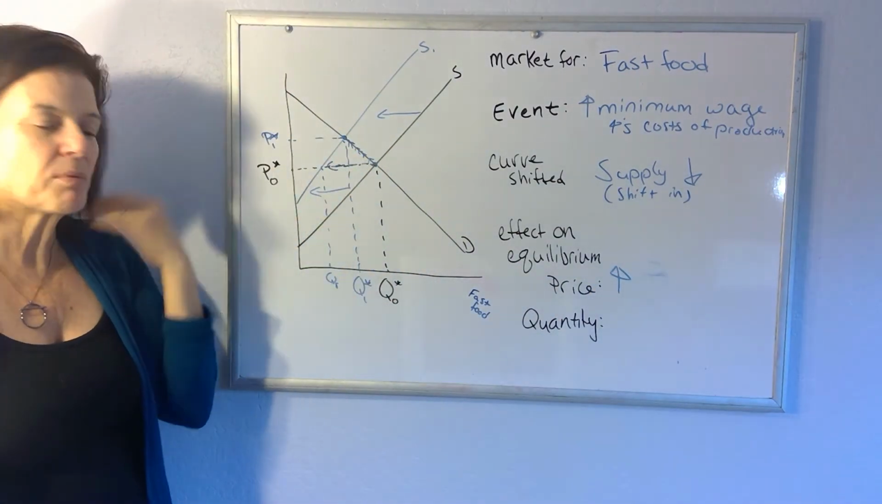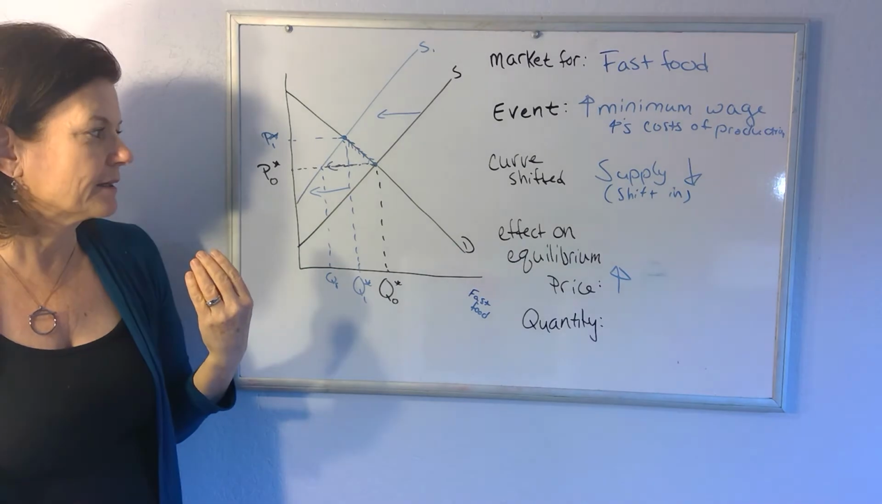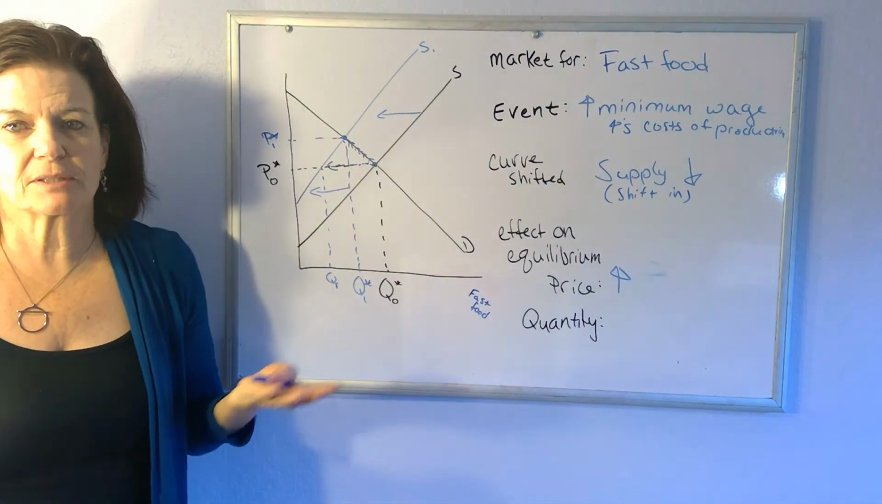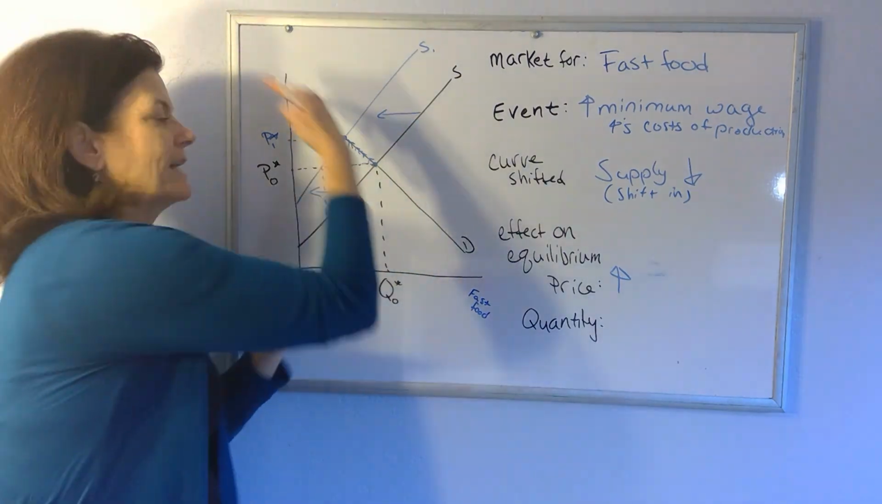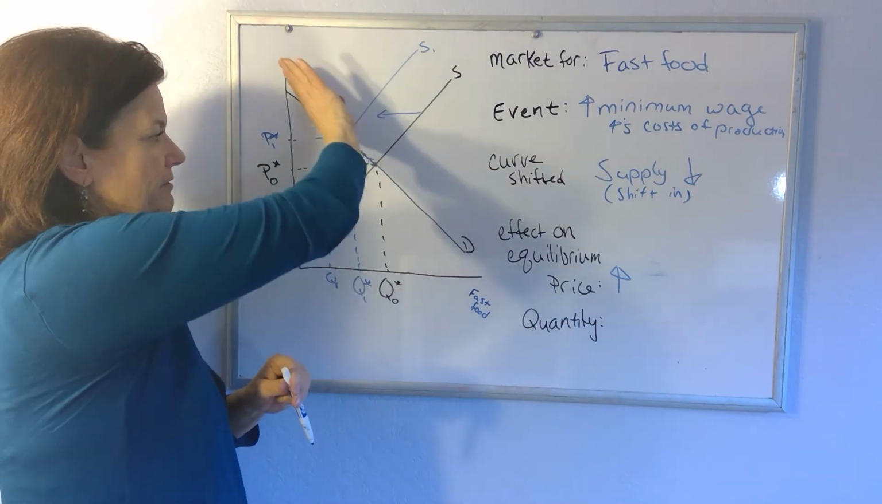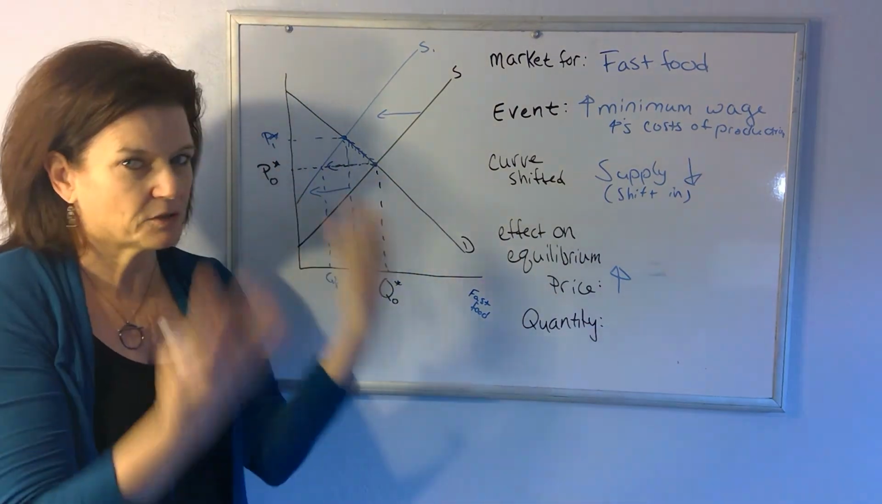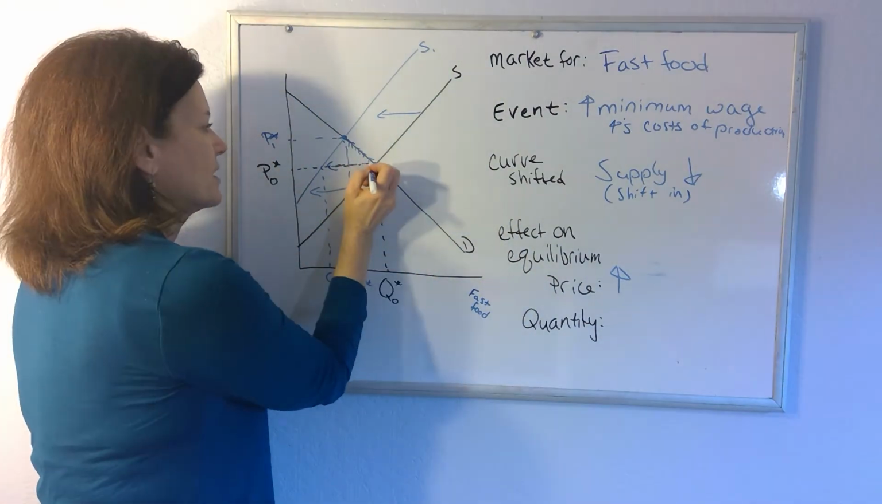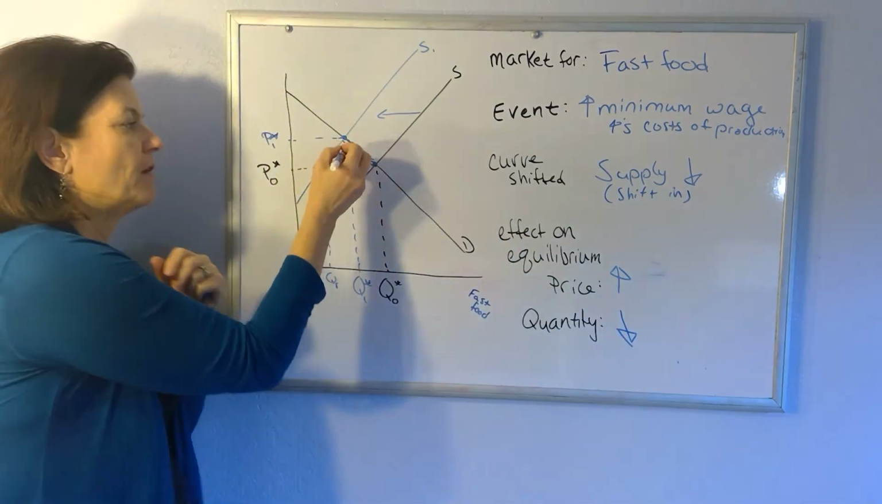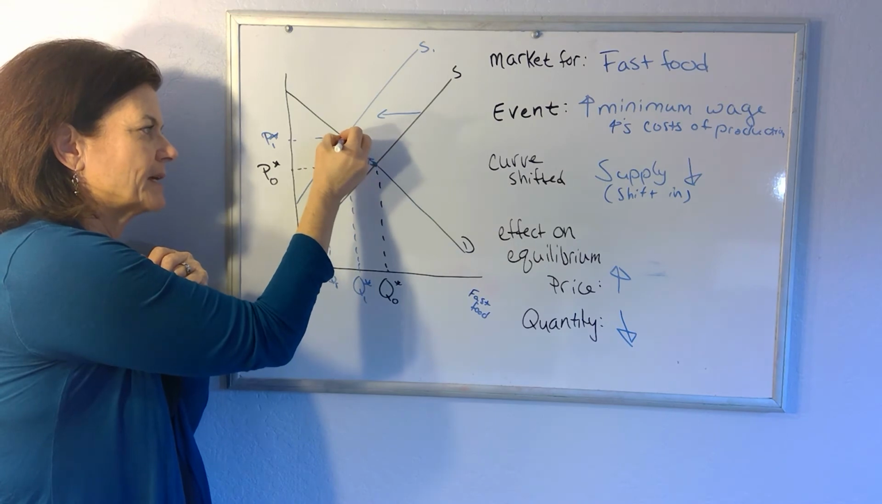And at that new higher price, fewer people are going to want to buy. But we don't have to move the demand curve to show that. Yeah, if fast food is more expensive, fewer people are going to buy fast food. That's captured by the downward slope of the demand curve, right? The downward slope of the demand curve reflects the law of demand, that price and quantity demanded are inversely related. So the price goes up, quantity falls, fewer people want to buy. We just move up that demand curve.